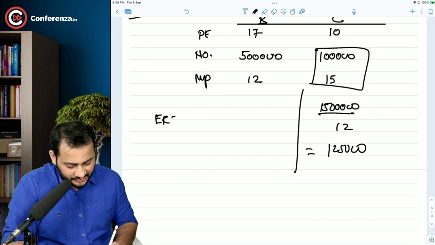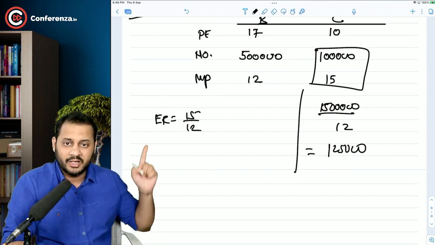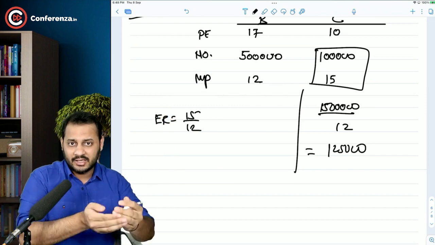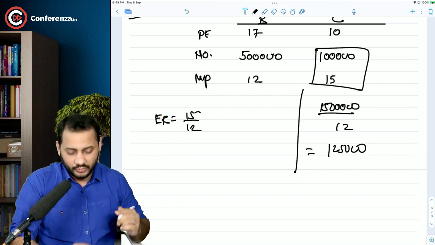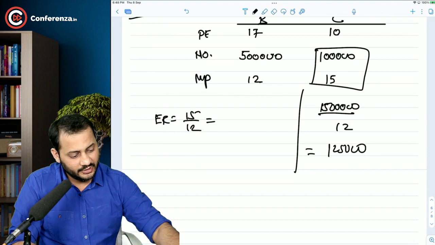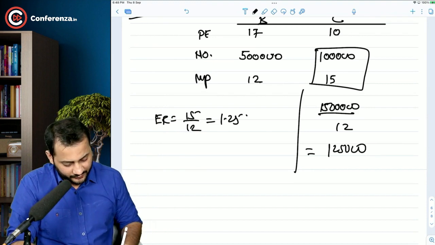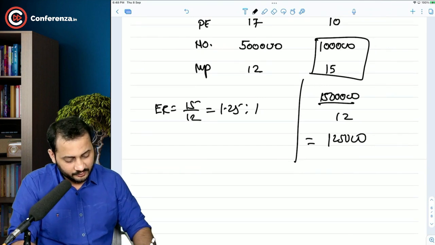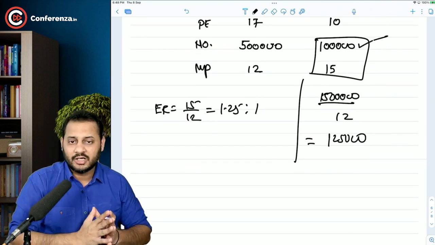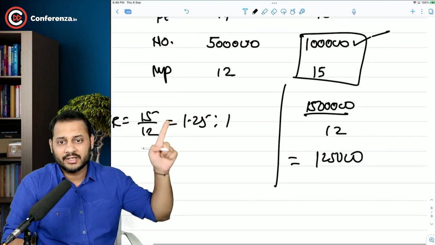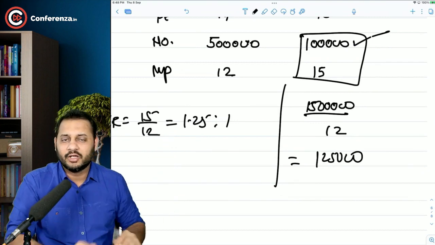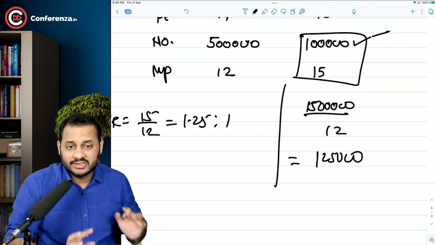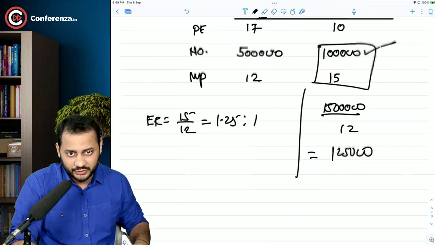What is another method of calculating this 1,25,000? First, you calculate the exchange ratio as 15 by 12. Market price is the basis. And if market price is the basis, target by acquirer will be the formula. So that comes to 15 by 12, that is 1.25 shares of your company for 1 share of their company, and their company has 1 lakh shares. How many shares are you going to issue? 1 lakh into 1.25, that comes to 1,25,000. Okay, now this much of additional shares you will issue.